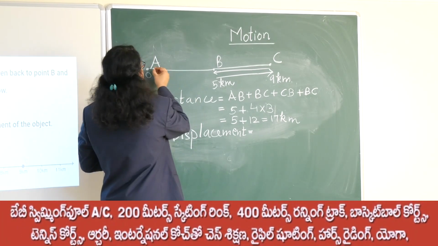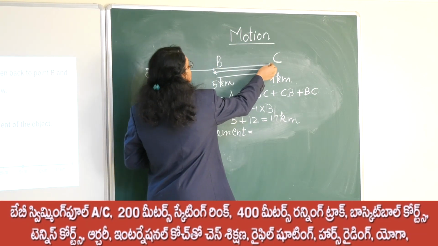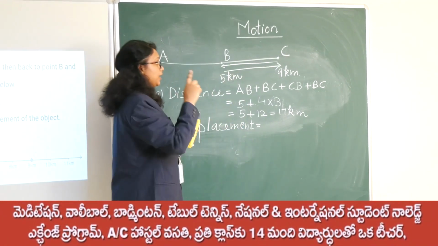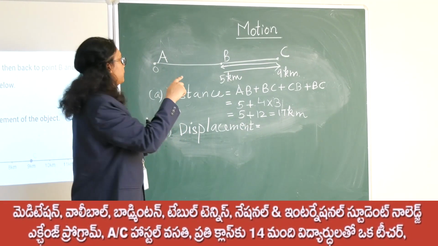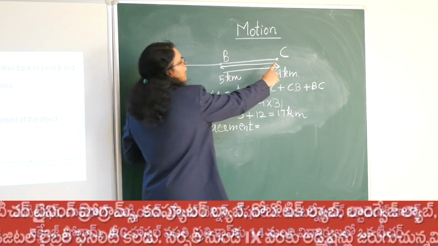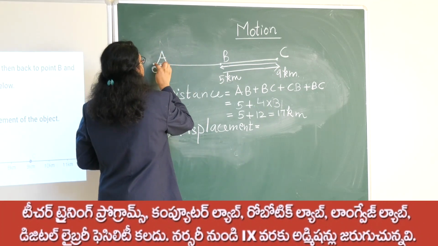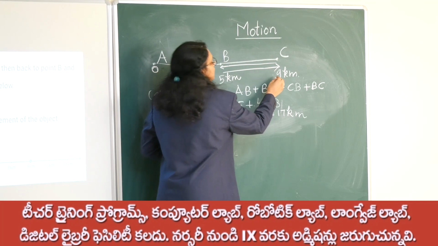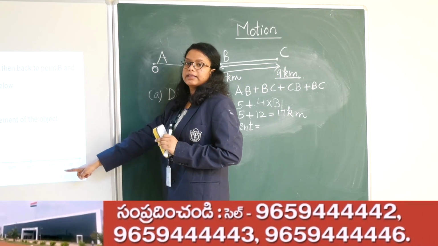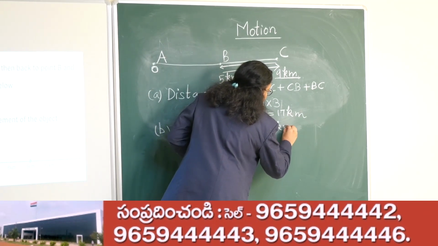If you observe, the object has already moved from A to B and then to C, it has again come to B and then again it has gone to C. If you see the entire journey, the initial position is A and the final position is C. From the number line, from initial position A to C it is 9 kilometer. So the displacement here is 9 kilometer.